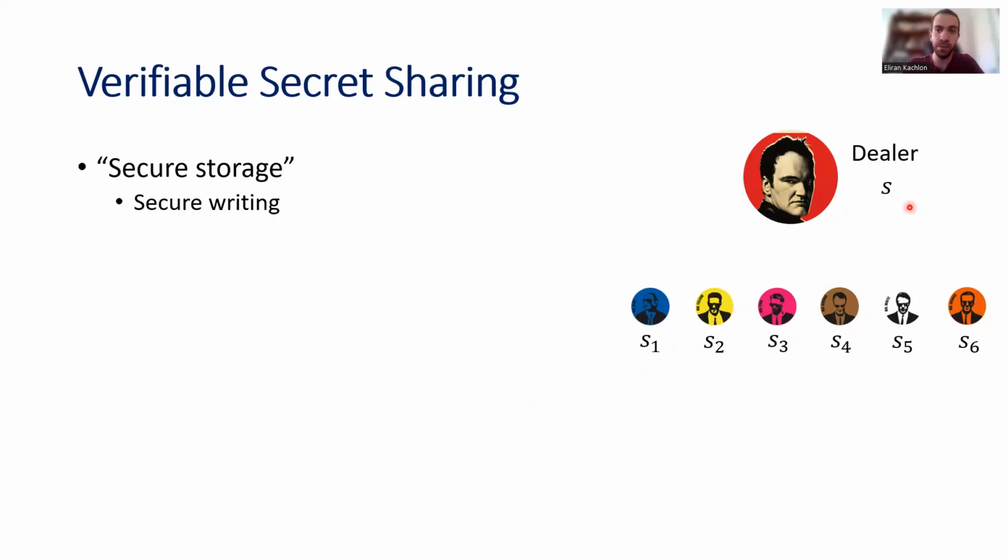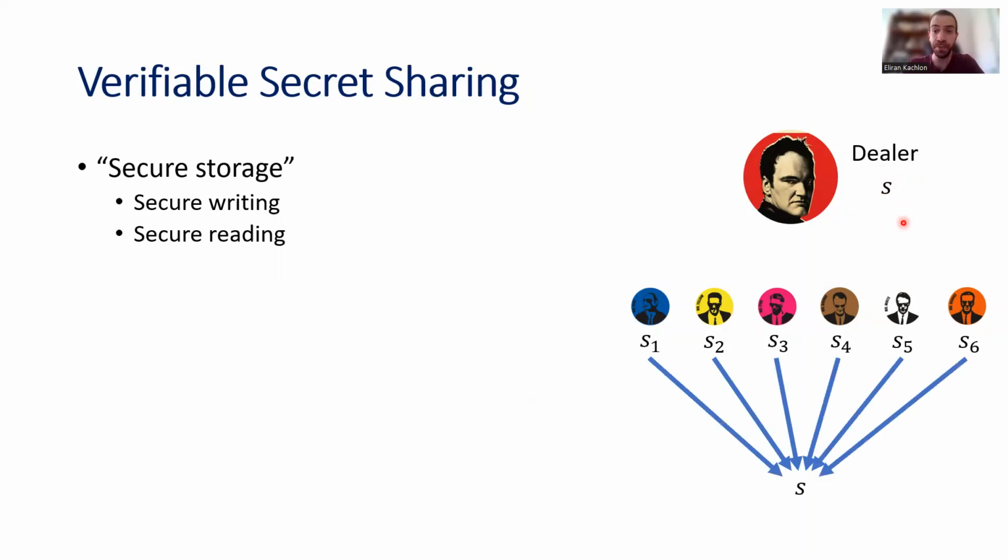So this is similar to secret sharing. And then in the reading phase, all the parties provide their shares, or maybe they execute some protocol, and in this way they can recover the secret S. Okay, so just to be more formal, if the dealer is honest, then the requirements from verifiable secret sharing are essentially the same requirements as from robust secret sharing.